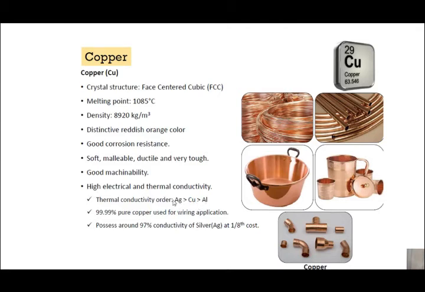But 99.99% pure copper is used for wiring applications. For wiring applications, 99.99% pure copper is used, and it possesses around 97% of the conductivity of silver at 1/8 the cost. This is one of the major advantages of copper over silver. It's 97% of the conductivity of silver, but the cost of copper with respect to silver is 1/8.